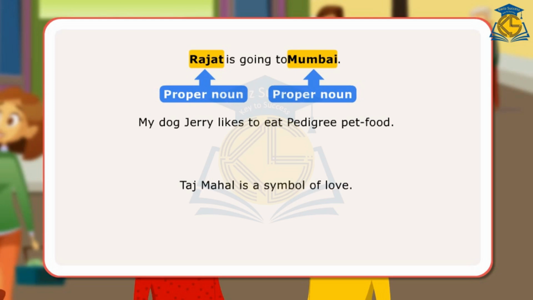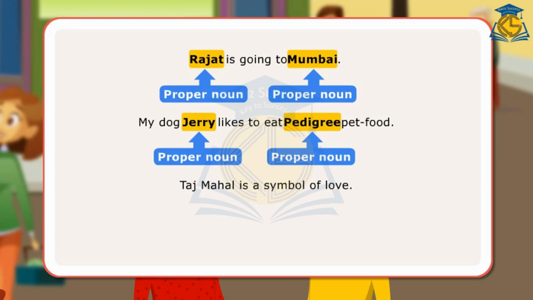In the next sentence, Jerry and pedigree are proper nouns as these refer to the name of a particular dog and a particular brand of dog food. In the third sentence, Taj Mahal is proper noun as it is name of a specific monument.